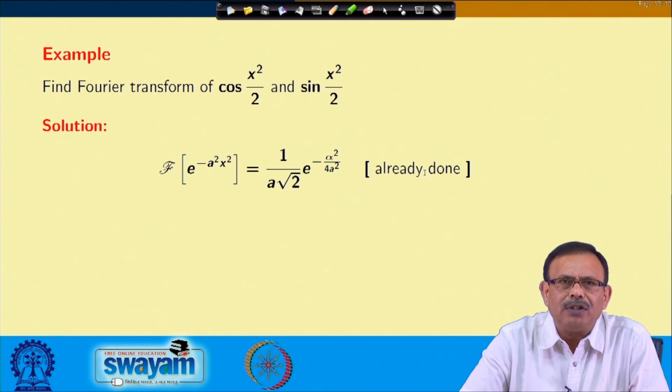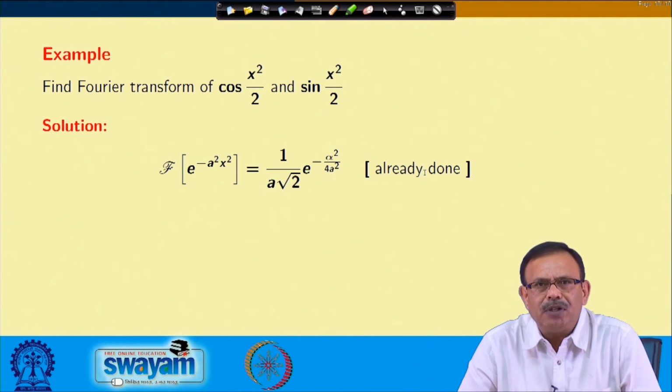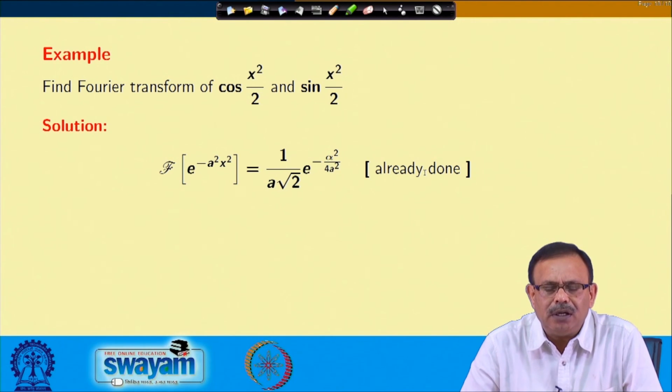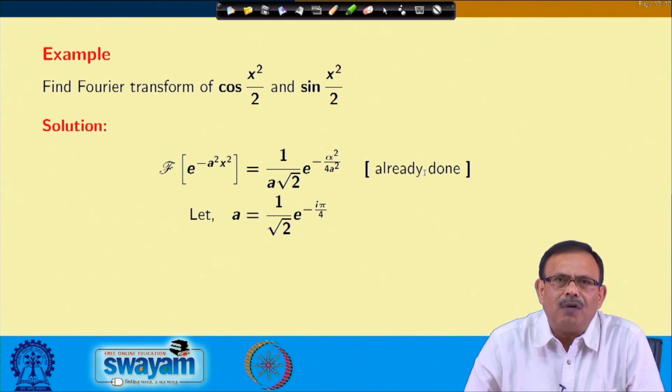So, we are taking a function, the Fourier transform of e power minus a square x square, and already you know the value. The Fourier transform of this function we have already done earlier. This is equal to 1 by a root 2 into e power minus alpha square by 4 a square. Now, I am taking a particular value of a.